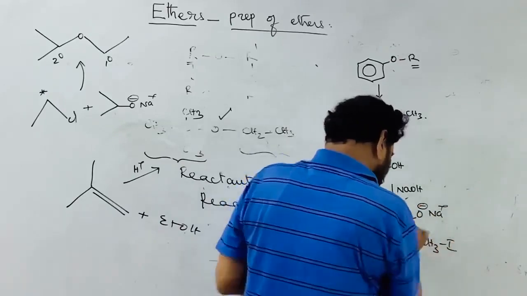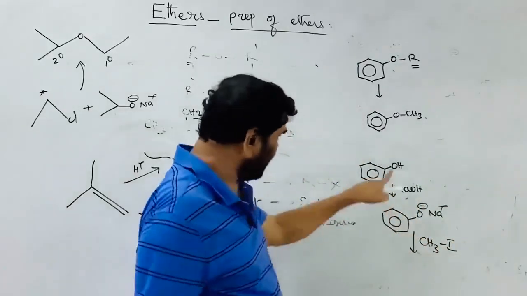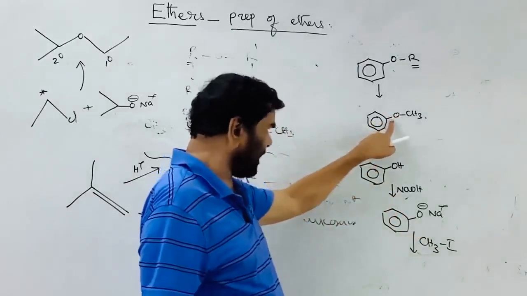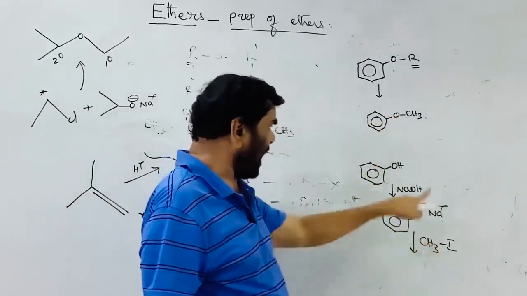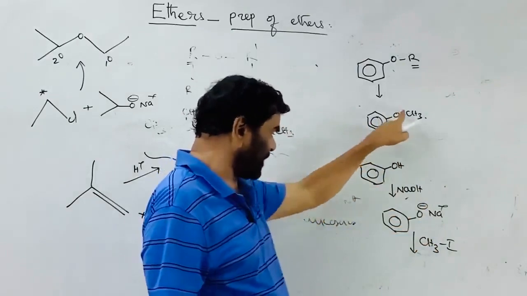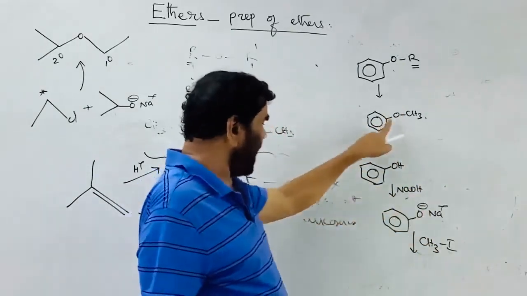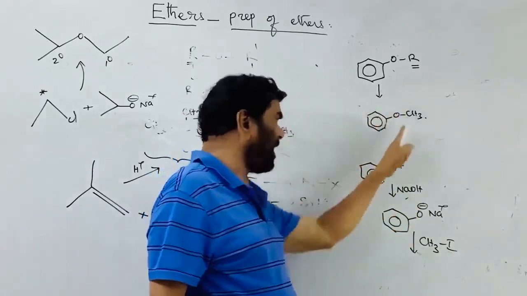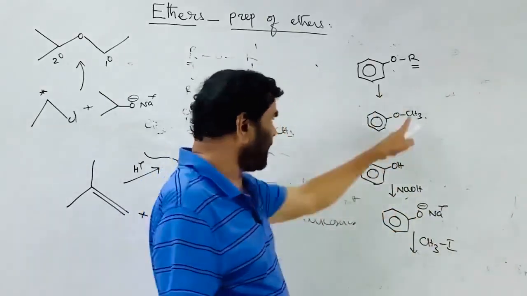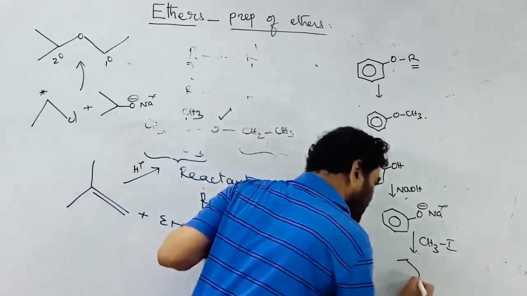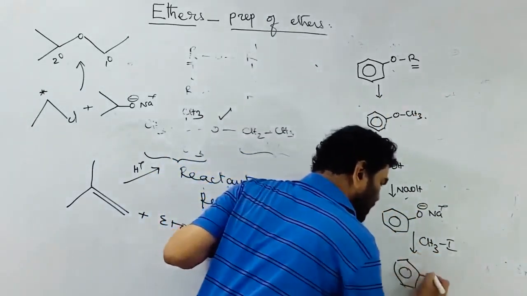This is a mixed ether. One group is taken in the form of an alkyl halide. The aryl group is taken in the form of a phenoxide. The alkyl group is taken in the form of an alkyl halide. Here you get anisole.